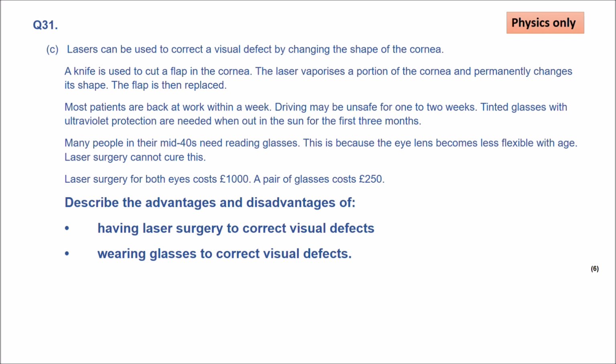Question 31. Describe the advantages and disadvantages of having laser surgery to correct visual defects, wearing glasses to correct visual defects. Remember guys, you need to read this information. I just skipped them, but you need to read them to be able to answer them, and it has 6 marks. A lot of information in these texts to help you with the answers, even if you didn't know anything about laser surgery or glasses.